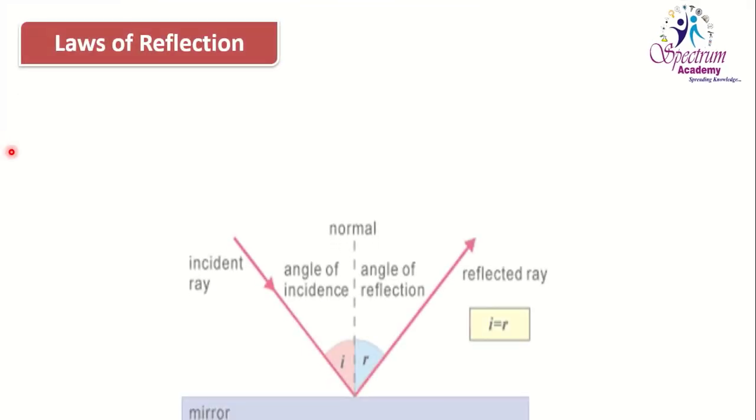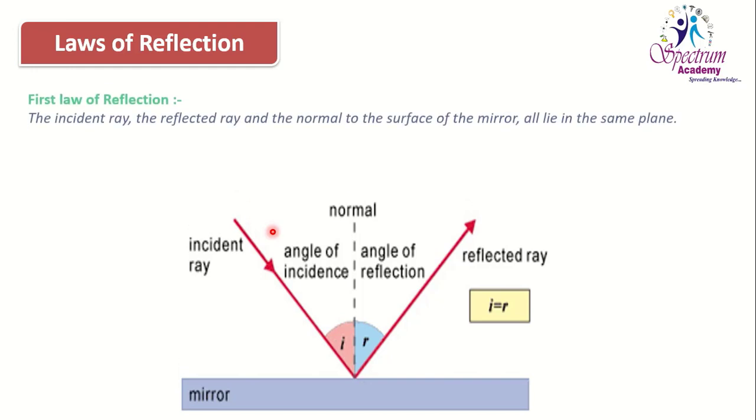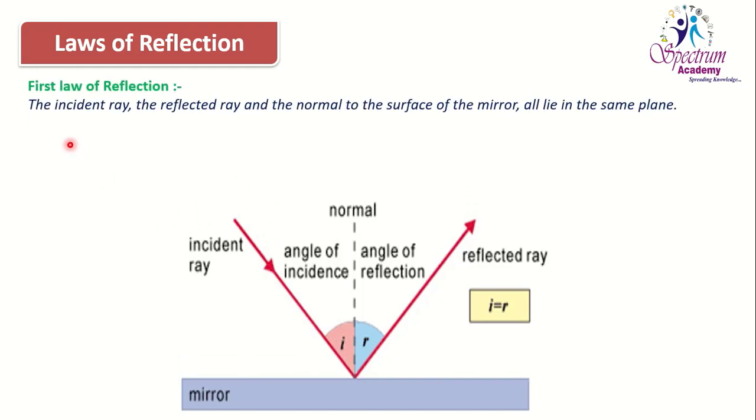Now laws of reflection. You can see this image here. First law of reflection: the incident ray, the reflected ray and the normal to the surface of the mirror all lie in the same plane. You can see here the incident ray, reflected ray and normal all are lying in the same plane. All these rays, the incident ray, the reflected ray and the normal which is perpendicular to the reflecting surface, are lying in the same plane. This is nothing but the first law of reflection.